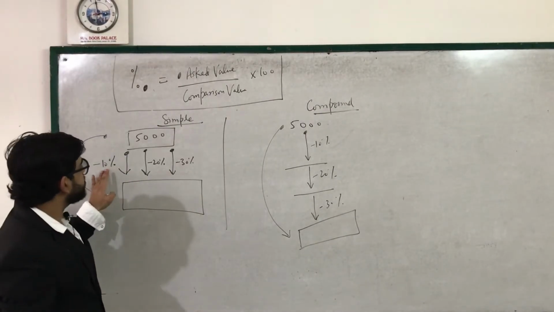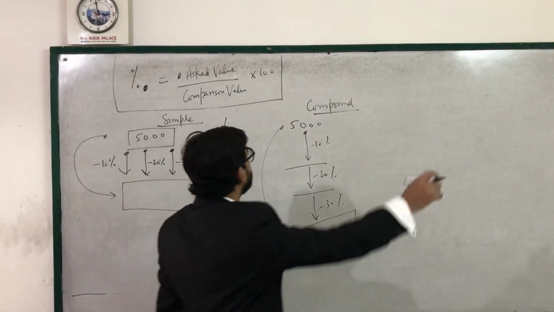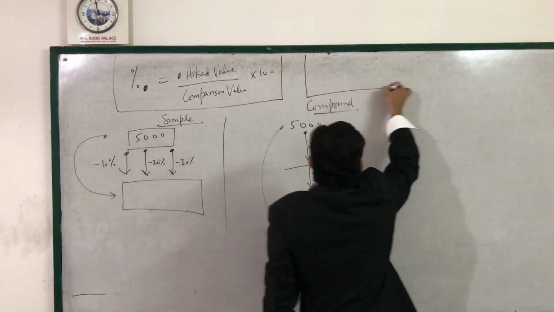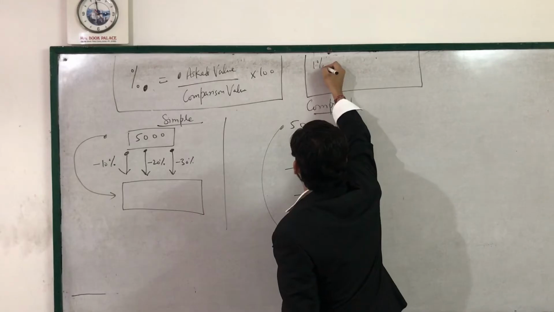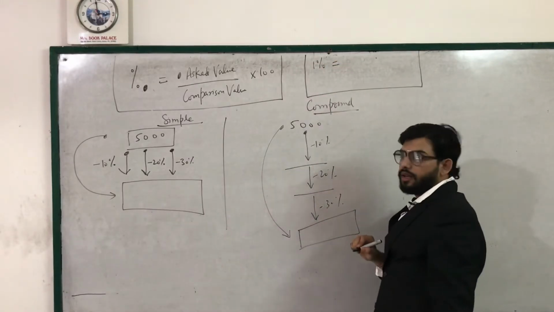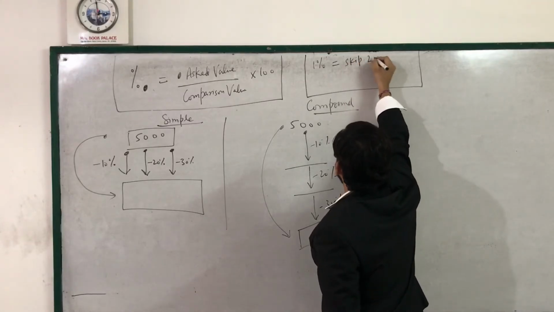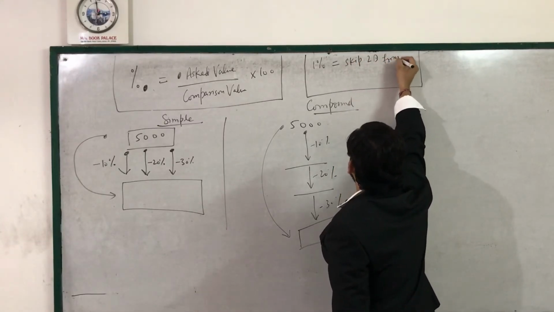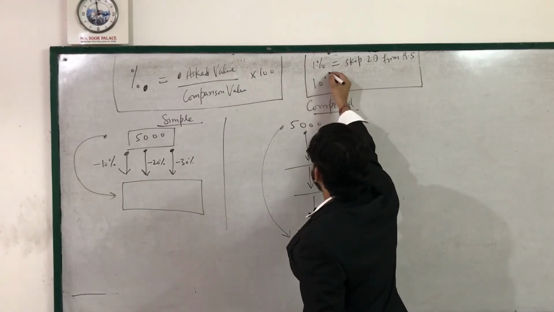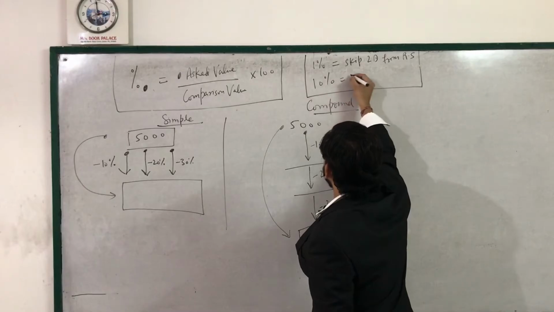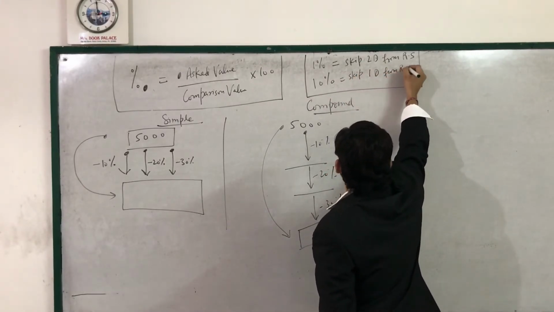Now 10% of 5,000, very simple. First of all, you should be having a little bit of knowledge about this. Whenever you have to find 1%, always skip 2 digits from right side. For 10%, always skip 1 digit from right side.